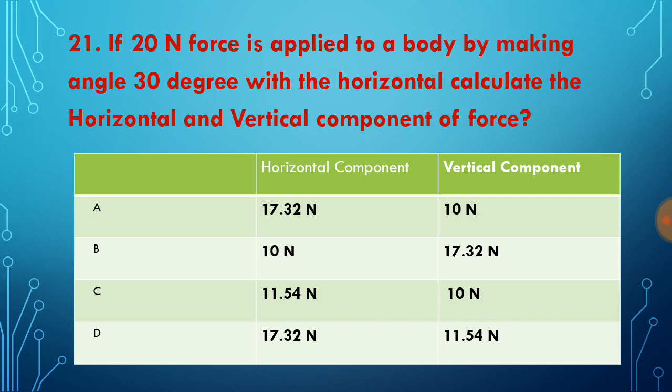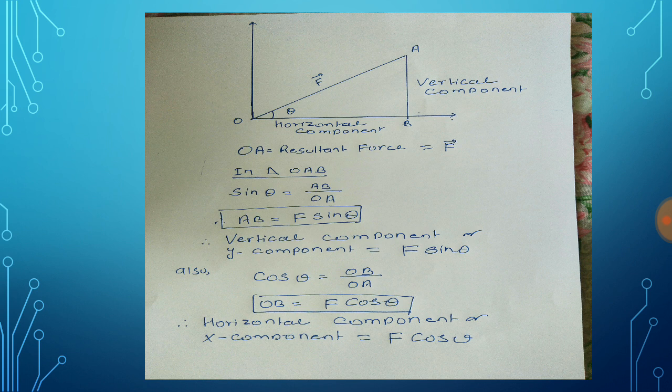Question number 21. This is a most important question. If 20 Newton force is applied to a body by making an angle of 30 degree with the horizontal, calculate the horizontal and vertical component of force. This is a so important question. So 20 Newton force is applied to a body by making an angle of 30 degree with the horizontal. Let us see the diagram for this. See, this is the diagram. OB is the horizontal direction, OA is the resultant force. It is making angle theta with the horizontal.